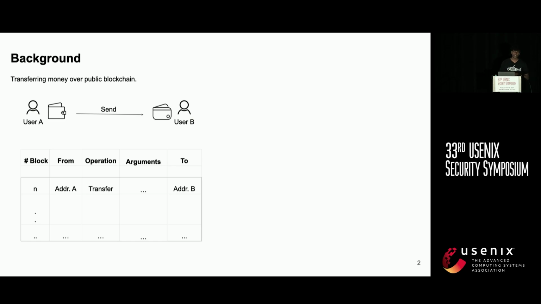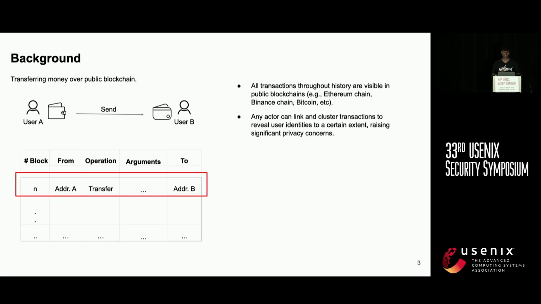Let's say you are user A, you want to transfer some tokens to user B over public blockchains like Ethereum. Once you finish your transaction and it is committed to the blockchain, anyone who can access the blockchain can see your transaction, which allows any actor who wants to cluster these kinds of transactions to reveal the user identity up to a certain extent, raising significant concern for privacy.